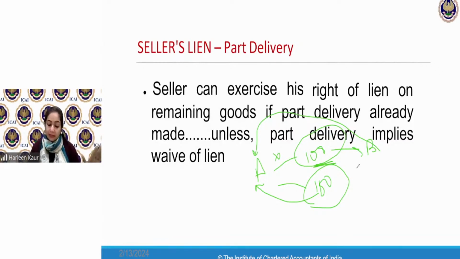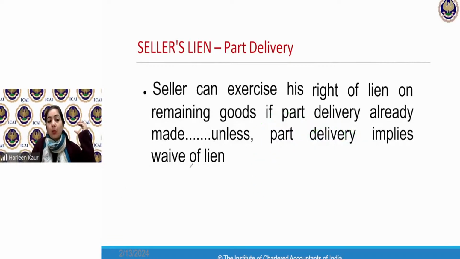All right. So part delivery, everyone is clear now about part delivery. So where I have delivered the goods, buyer has already taken the goods. On those goods, I cannot exercise my lien, but on the remaining goods, if I come to know that the buyer is not going to make my full payment, I can exercise my right to lien. Now, what is the meaning of waiver of lien? I will explain you what is the meaning of waiver of lien.